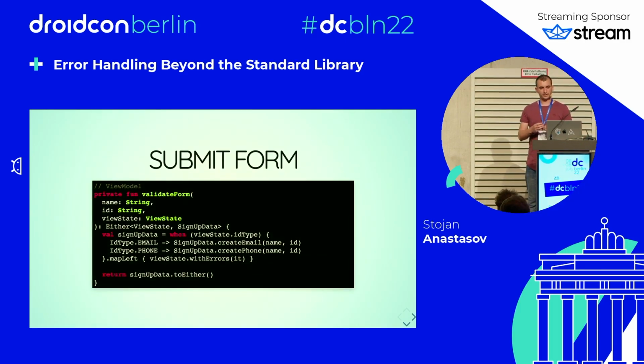In our view model, our validate form function will look like this. Based on the ID type, we either call create email or create a phone number that returns validated. In case there is an error, we can use map left to create a view state that includes those errors. And then we convert this to either so that we can chain it later with the repository call. And this works as you would expect. If the data is valid, we get the right value. If the data is invalid, we get the left value.